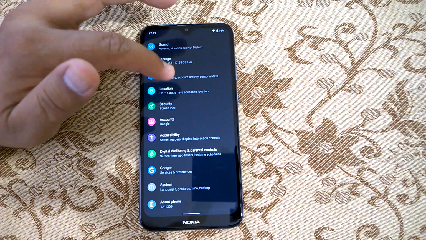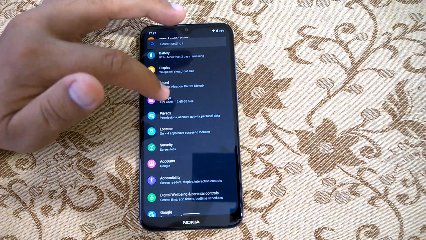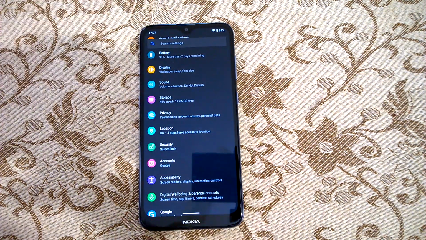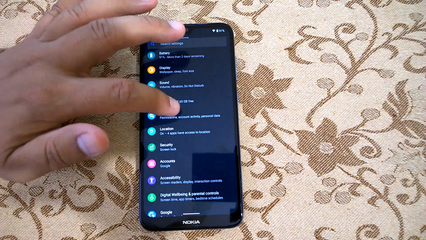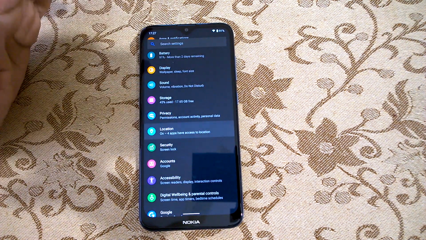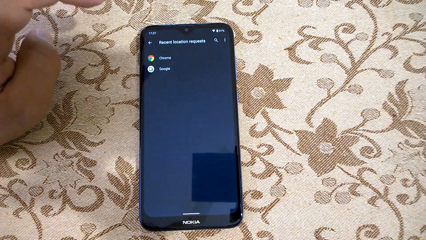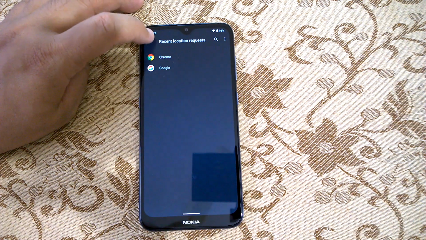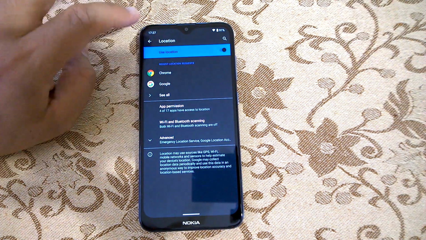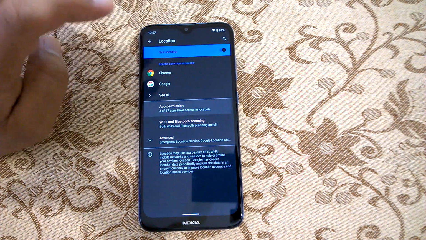Now if you notice here, there is one more change. Google has provided a better, more detailed way to control your privacy. It has now divided privacy and location. So in location, if you go, you can actually control which apps can use location. So you can define here which apps can use the location permission.